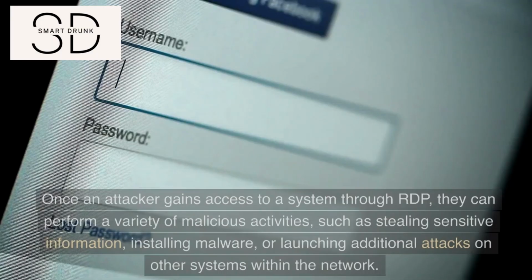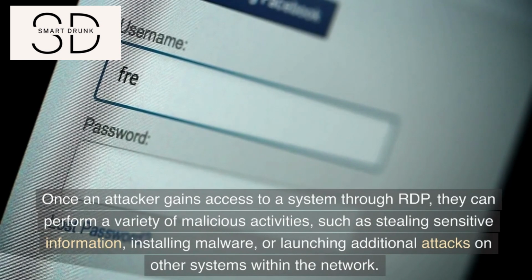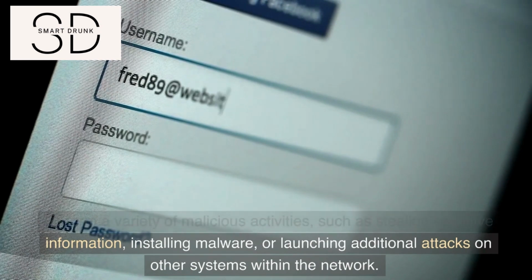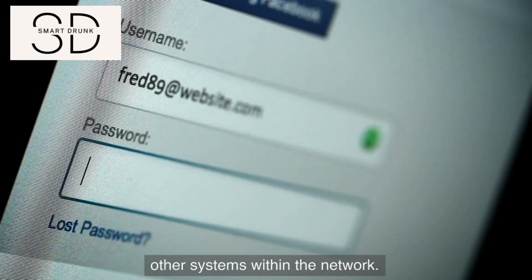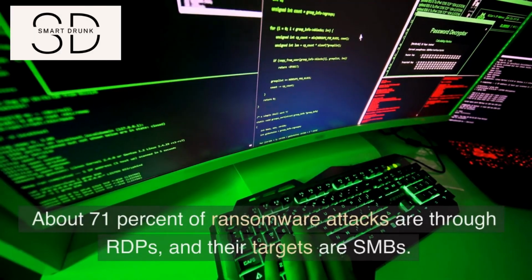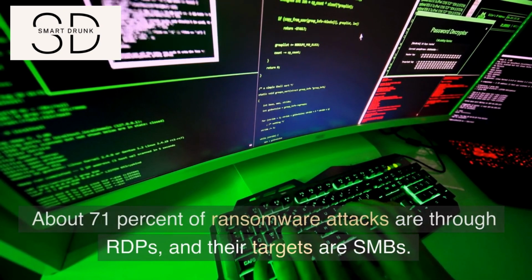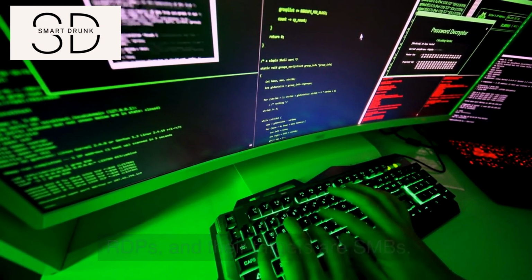Once an attacker gains access to a system through RDP, they can perform a variety of malicious activities, such as stealing sensitive information, installing malware, or launching additional attacks on other systems within the network. About 71% of ransomware attacks are through RDPs, and their targets are SMBs.